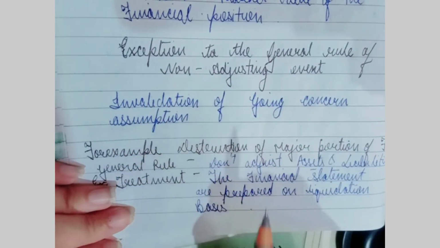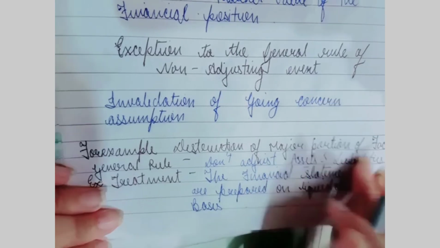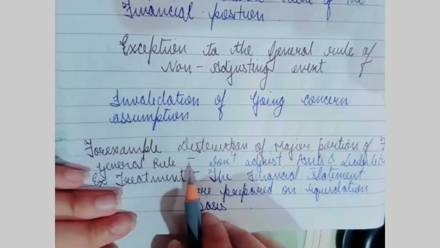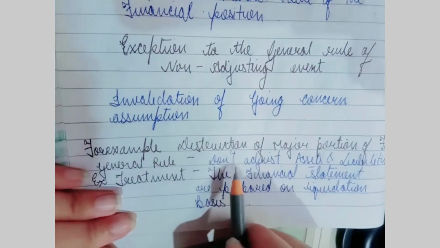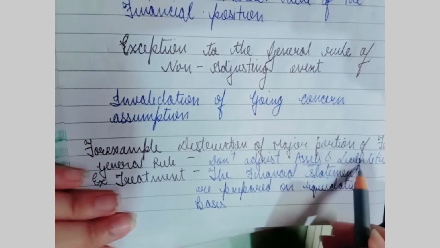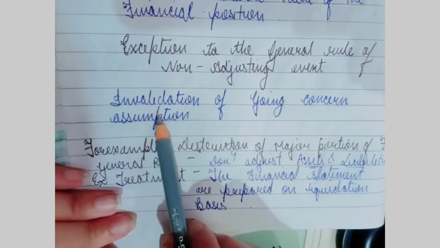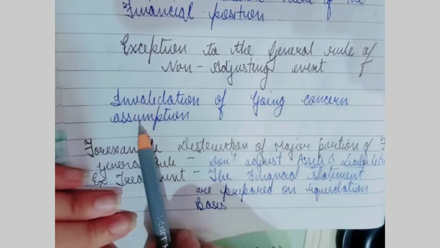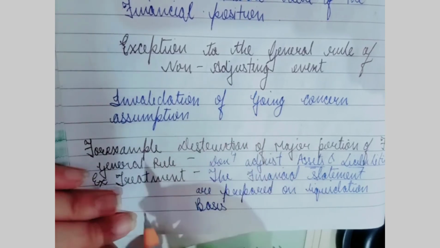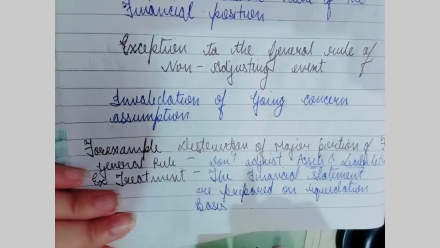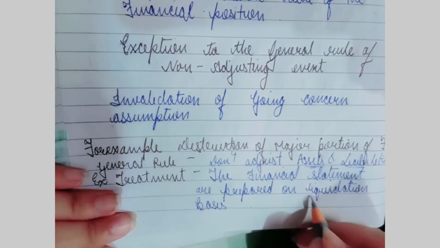For example, destruction of a major portion of the factory. The general rule is that this is a non-adjusting event and we should not adjust the assets and liabilities. However, as there is invalidation of the going concern assumption in the coming future, the financial statements should be prepared on the liquidation basis.